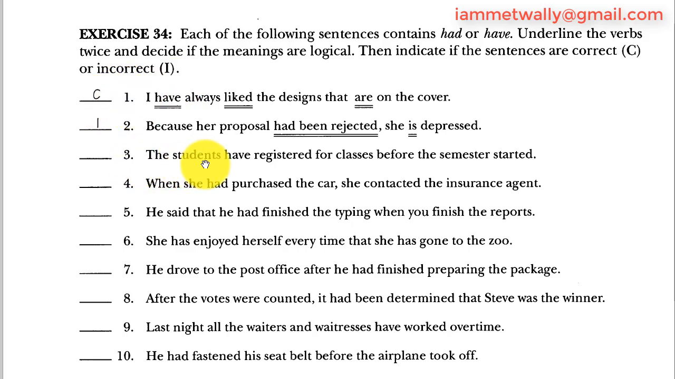Number 3. The students have registered for classes before the semester started. The students are the subject, have registered is the verb, before is the connector, the semester is the other subject, and started is the verb. So have registered is present perfect, which happened in the past and up to now, but they did this action before this other action happened.